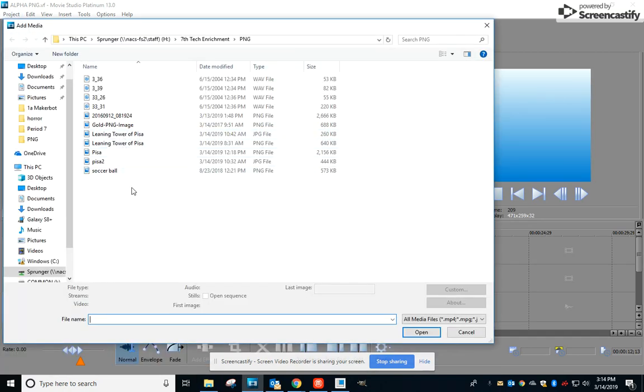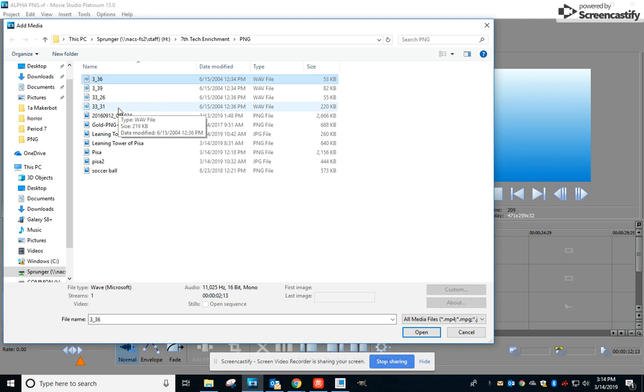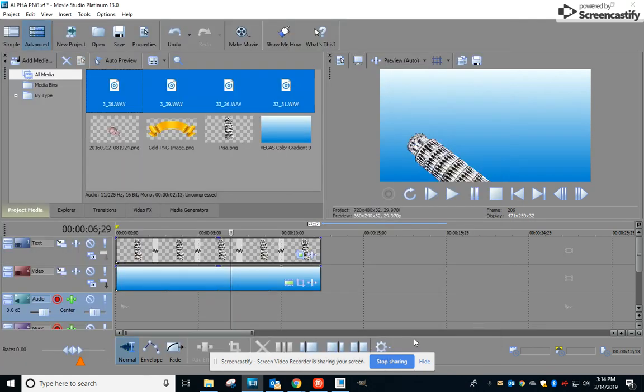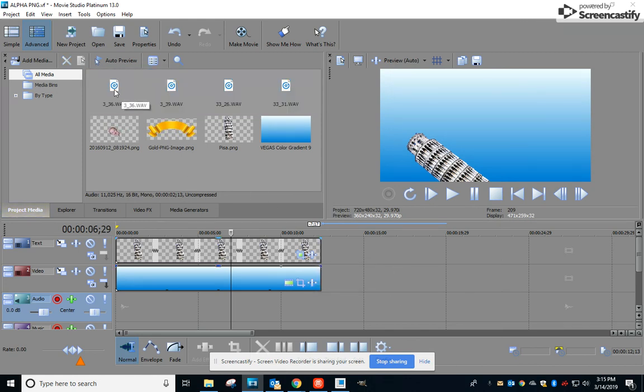you're going to see those sound effects in here. So I'm just going to add all of these. You can select multiple items by holding Shift down, and we'll get everything between there. Now we can open. And then you can play these. So the first one I'm going to do is 336. We'll drag this in here.